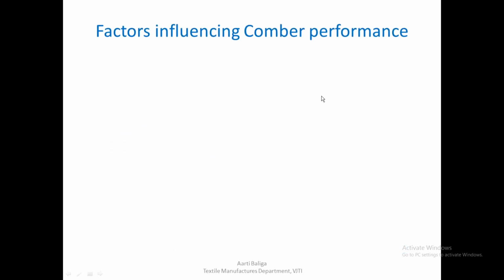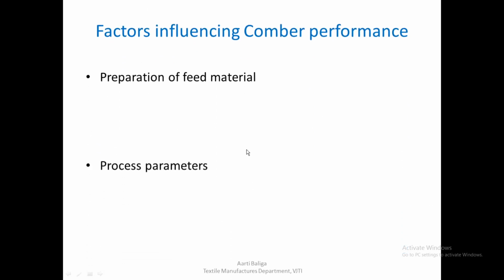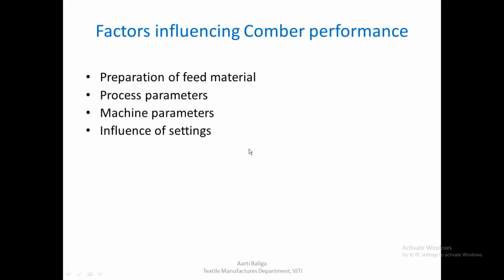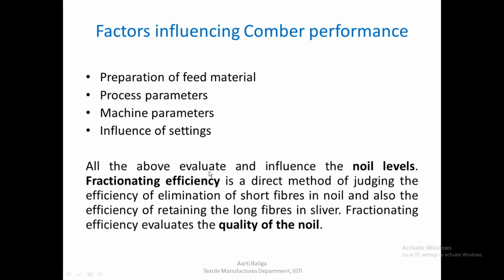So the factors influencing comber performance are preparation of the feed material, process parameters, machine parameters, and the influence of settings. All the above evaluate and influence the noil levels. But if we look at the fractionating efficiency, it is a direct method of judging the efficiency of elimination of short fibers in noil and also the efficiency of retaining the long fibers in sliver. So whenever we look at noil levels, only judging the noil levels is not enough, because if say noil percent is 20%, it really does not tell us anything about the quality of the noil. It only tells us about the level.